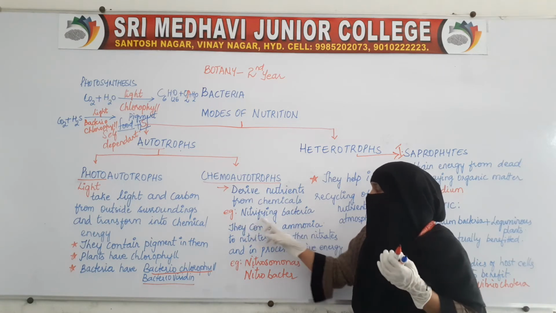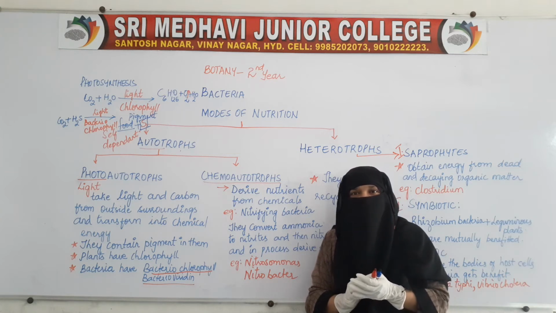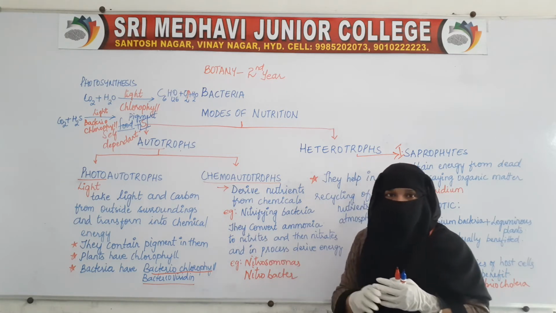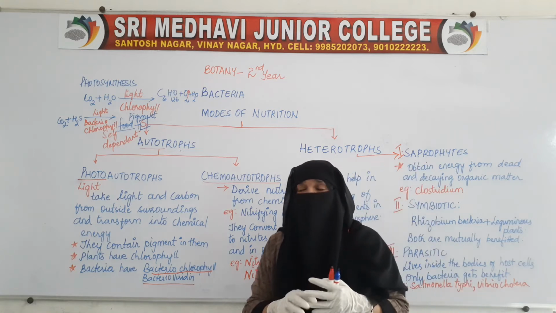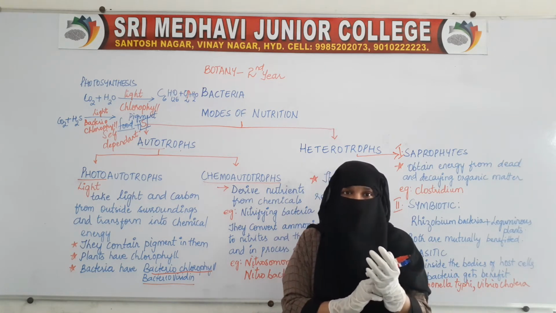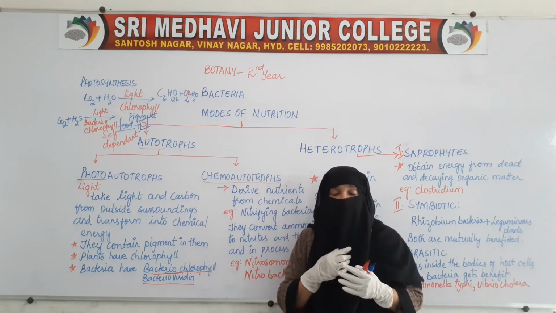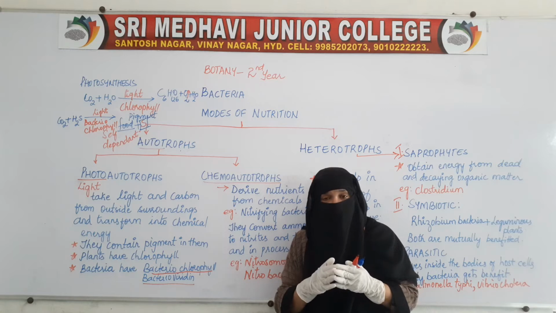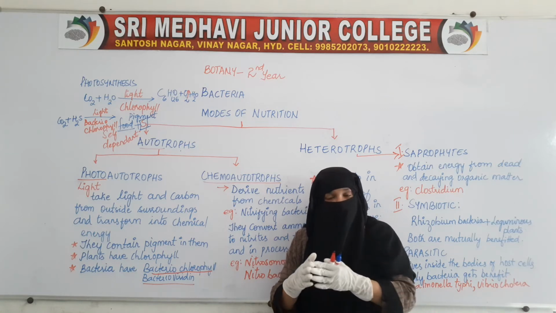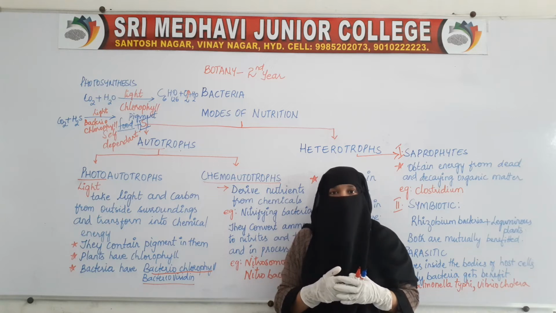Example here is nitrifying bacteria. Nitrogen cannot be taken directly by the plants. So the atmospheric nitrogen needs to be converted first into ammonia, then to nitrites and nitrates, and then it will be taken up by the plants.